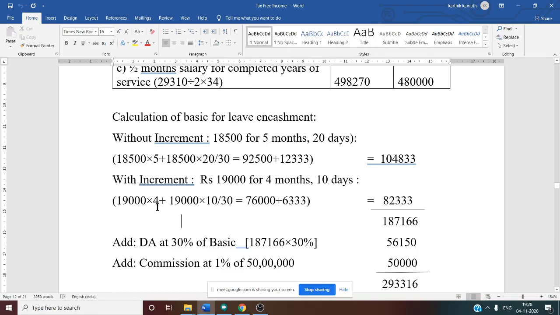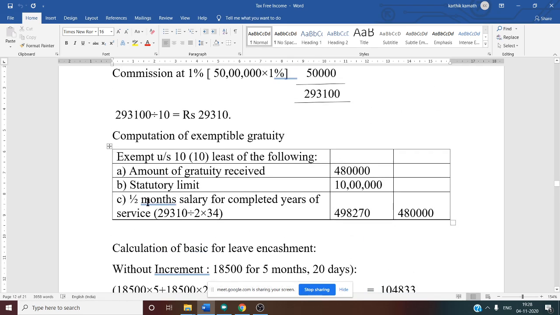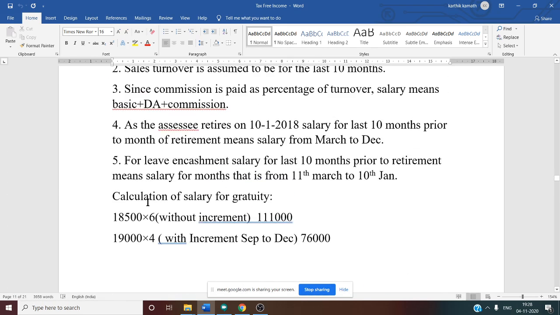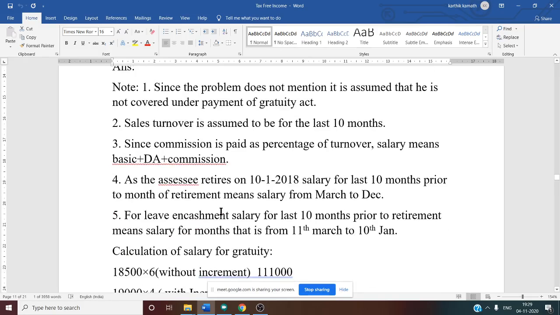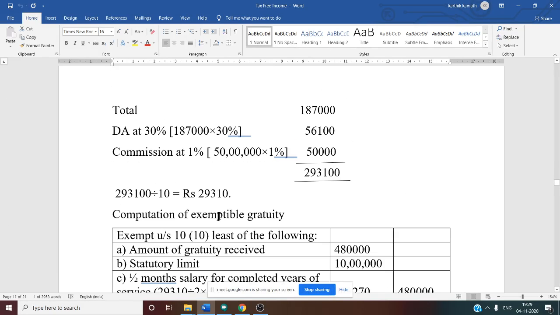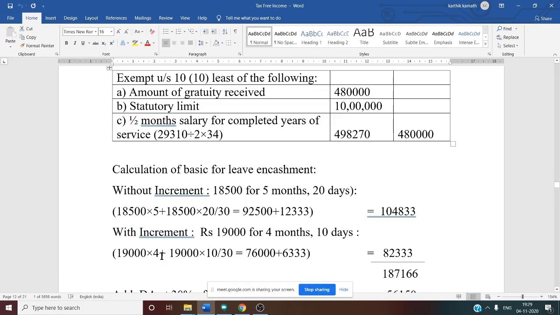So how to get the increment amount? If you see the question again, basic is 18,500. But from September onwards, you'll get 500 extra. That means 18,500 plus 500, so 19,000 he is getting from September onwards. So 19,000 is our basic with increment. 19,000 into 4, we have got one answer, that is 76,000.